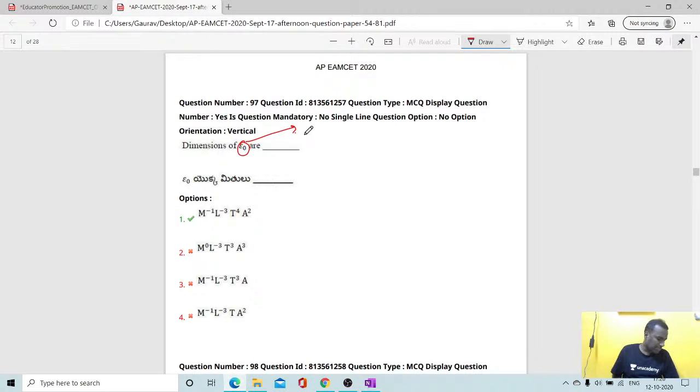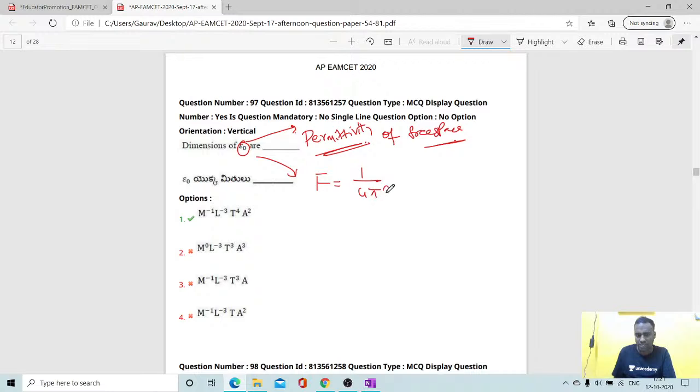Here epsilon naught is nothing but the permittivity of free space. In the electrostatic part, when two charges are separated by a distance, the force is 1 by 4 pi epsilon naught q square by r square.